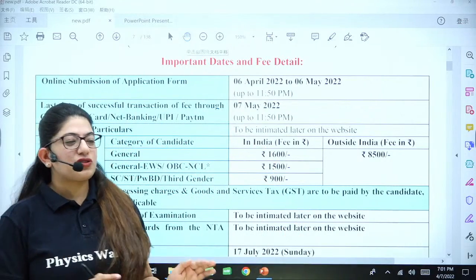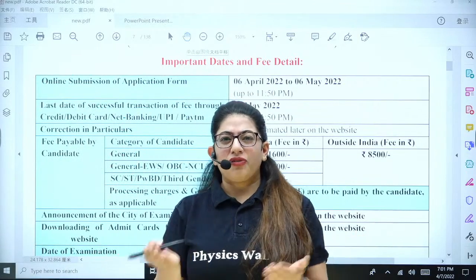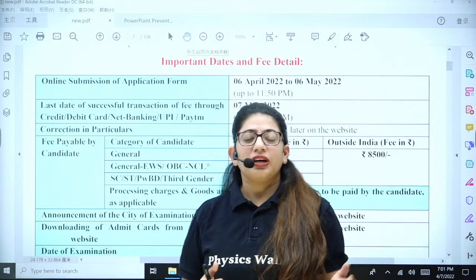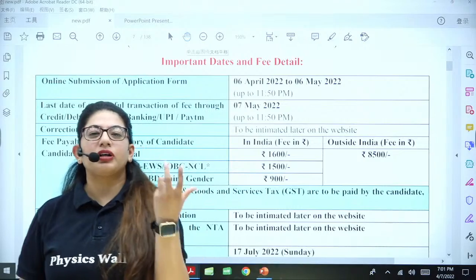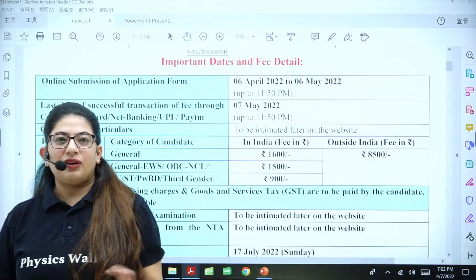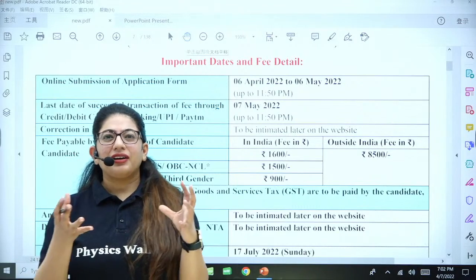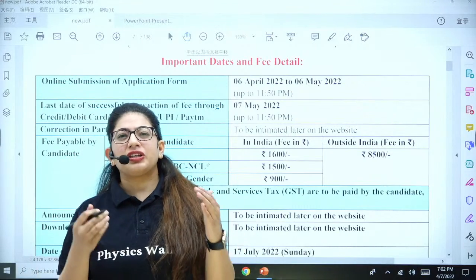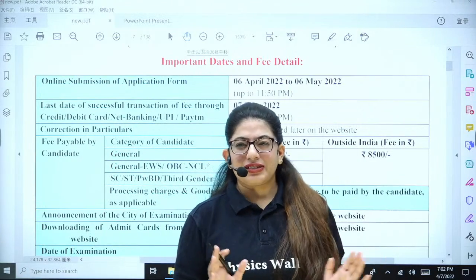So, what are the things which we are going to cover today? Definitely the process of application, the documents you need. Also, we'll be talking about other factors like EWS. What about the students of J&K? What about the international students? What is the age limit and what is the pattern of examination? The languages in which the paper can come, and a lot of things like that, right?